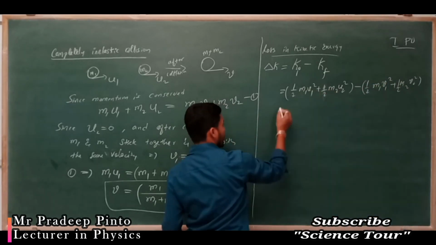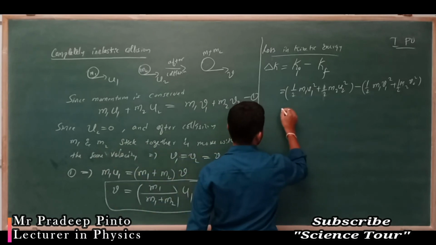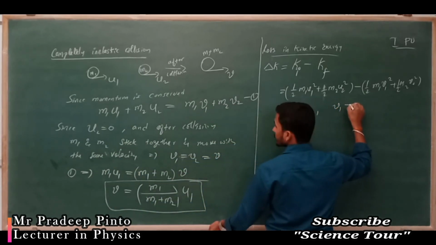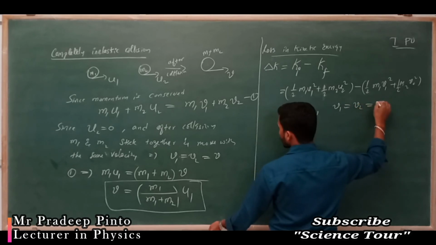Again, we know that u2 is equal to 0 and v1 equals v2 equals v.